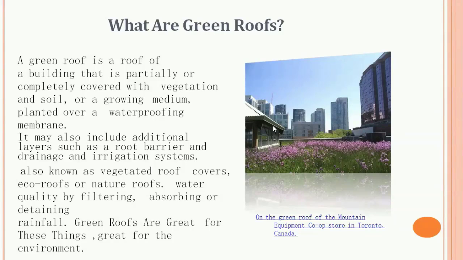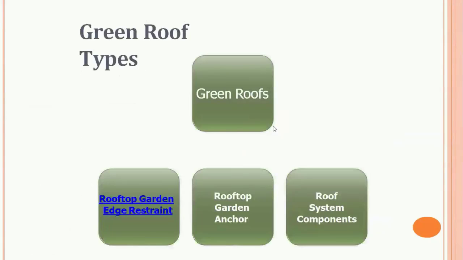They improve water quality by filtering, absorbing, and draining rainfall. Green roofs are great for the environment, and they look very great, giving a very pleasant appearance as well. So, how are green roofs made? So, this green roof has some components: rooftop garden edge restraint, rooftop garden anchor, roof system component.